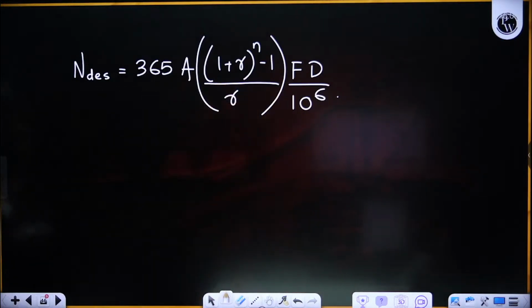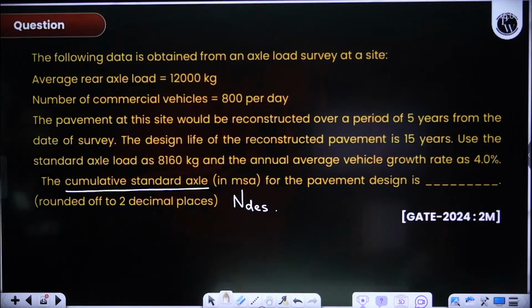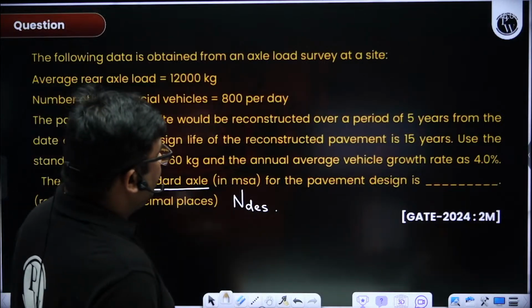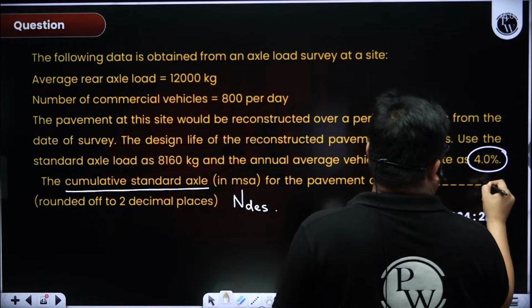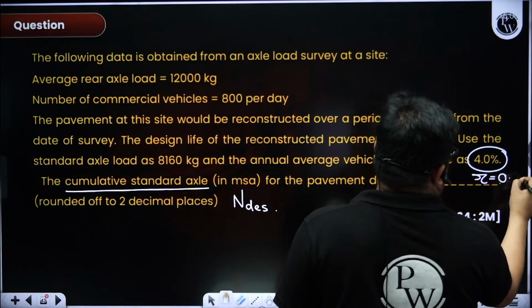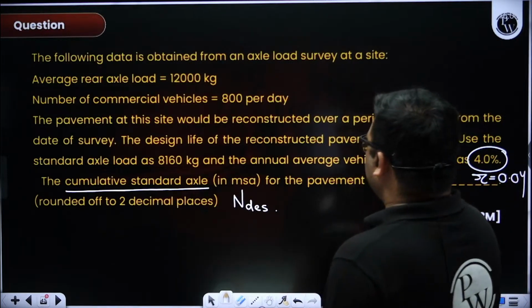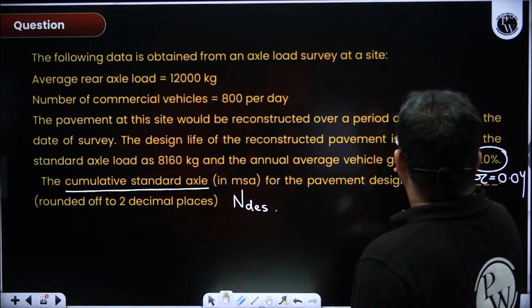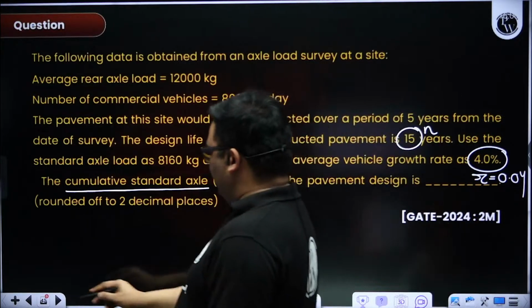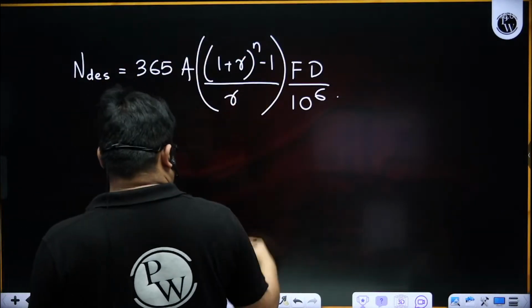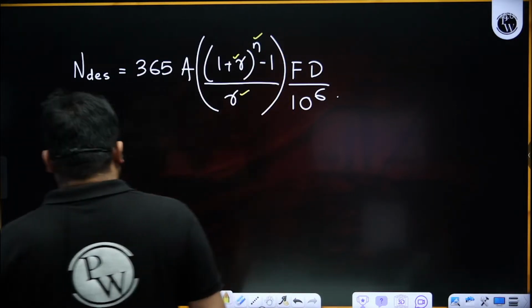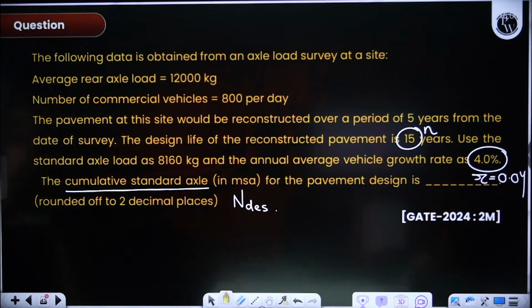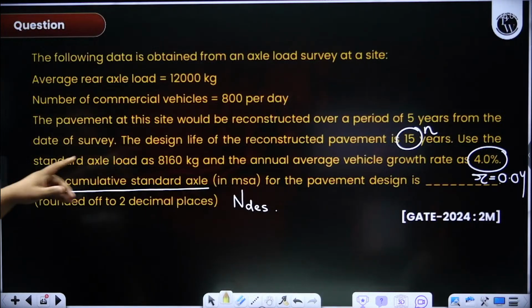Now we will start searching. What is given? See, average growth is given 4%. So R we got, 0.04. Now design life we also got. Yes, N we got the design life. So here we got the R, we got the N. Now nothing is mentioned about the road.